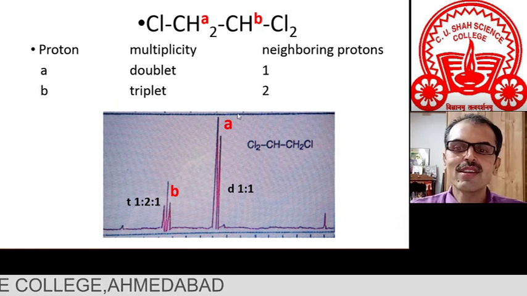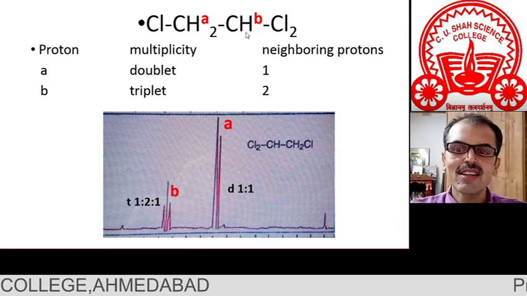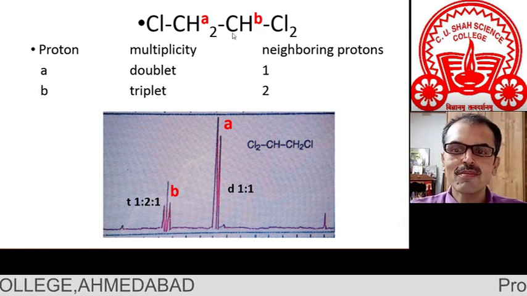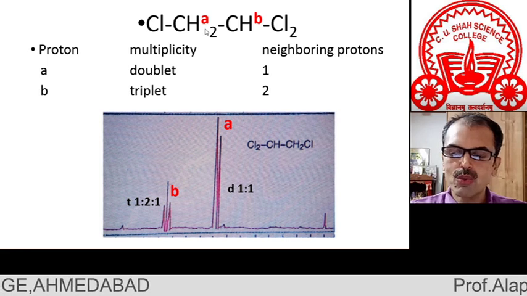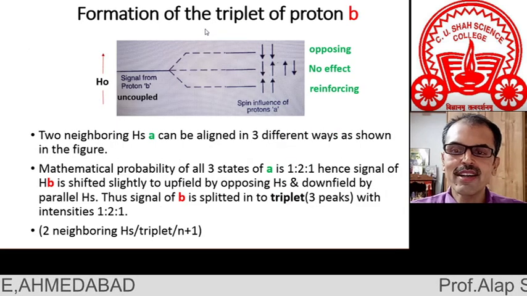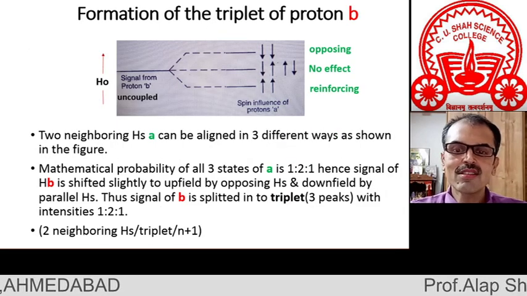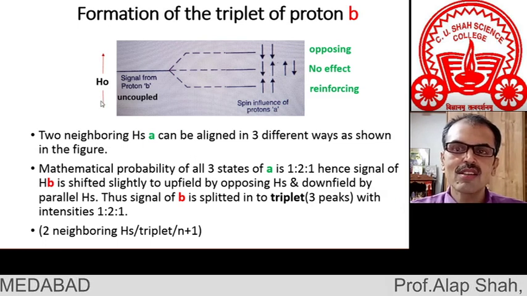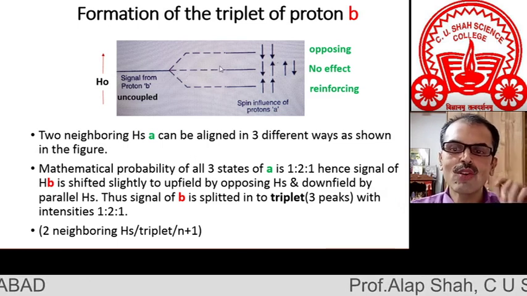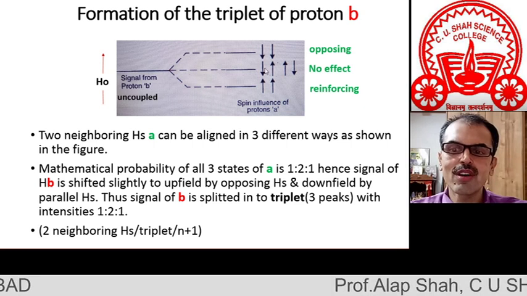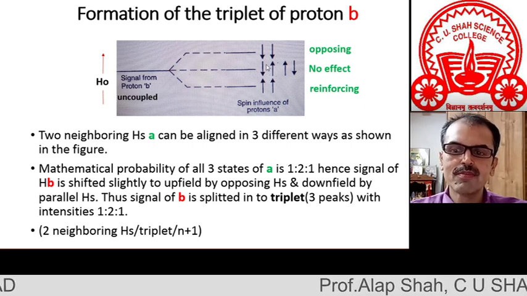Now let us try to understand why we are getting a triplet for proton B. Proton B has two neighboring protons, so n equal to 2. So let us try to understand. Now again this is the uncoupled signal B. This is the direction of H0. Neighboring protons are 2. Now 4 spin combinations are possible for two neighboring protons.